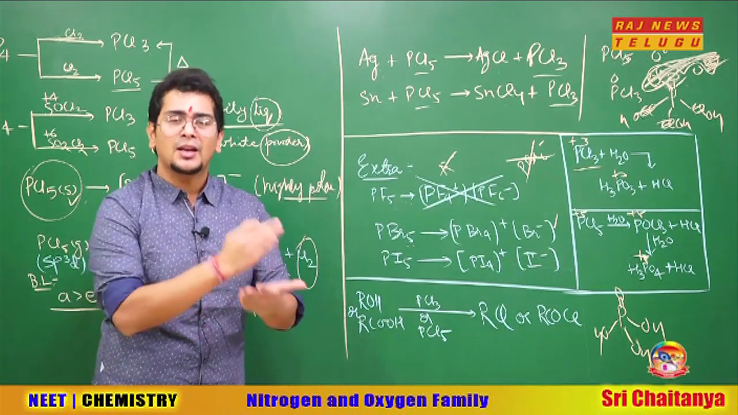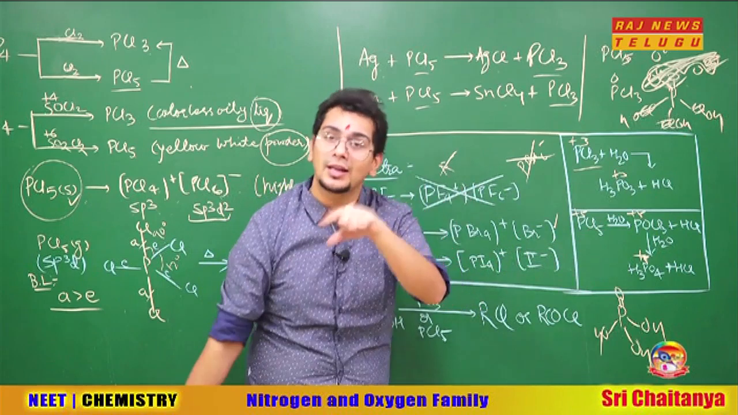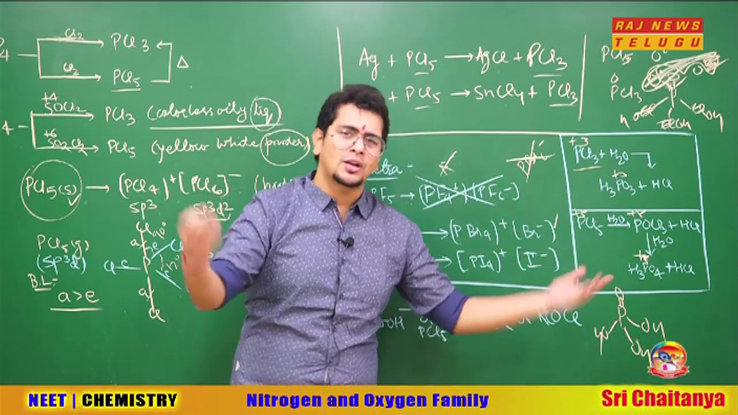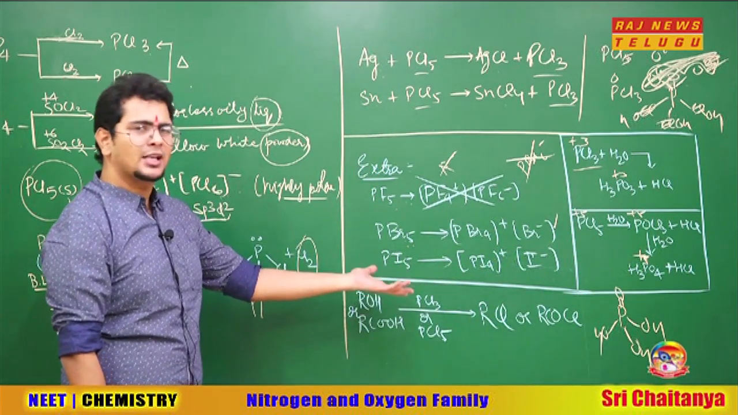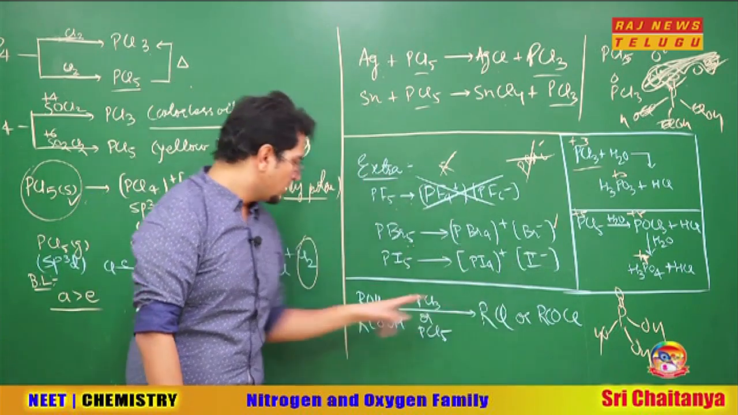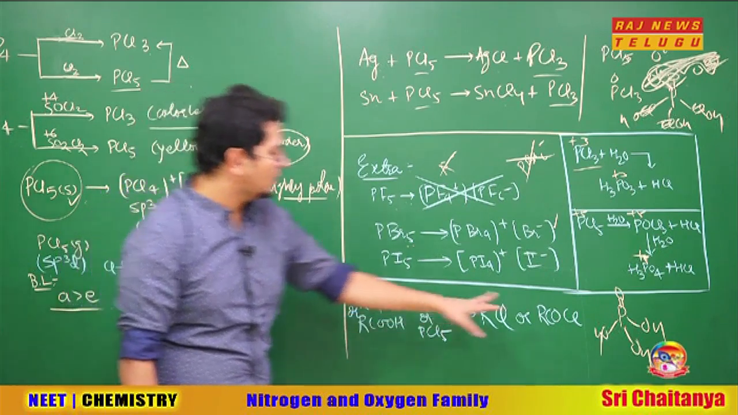Logics are there, but they are not important if you can remember a few things here, because logic sometimes can be more lengthy than the memory based point. So just remember it, because in organic you are going to remember this as well: ROH, alcohol and acid, when they react with PCl3 or PCl5, they are chlorinating agents, they will release Cl minus. So Cl minus is released, so ROH becomes RCl, RCOOH becomes RCOCl.